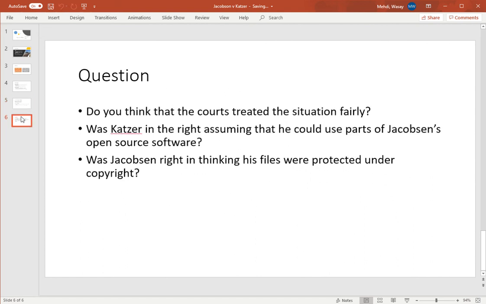So some questions that arise from this are: do you think that the courts treated the situation fairly? Who do you think got the better end of this deal? Do you think that Katzer was in the right, assuming that he could use parts of Jacobson's open source software, since it was open publicly? A lot of people do use publicly available code as bases in their own models. And do you think Jacobson was in the right, thinking his files were protected under copyright, and was in the right to sue Katzer?